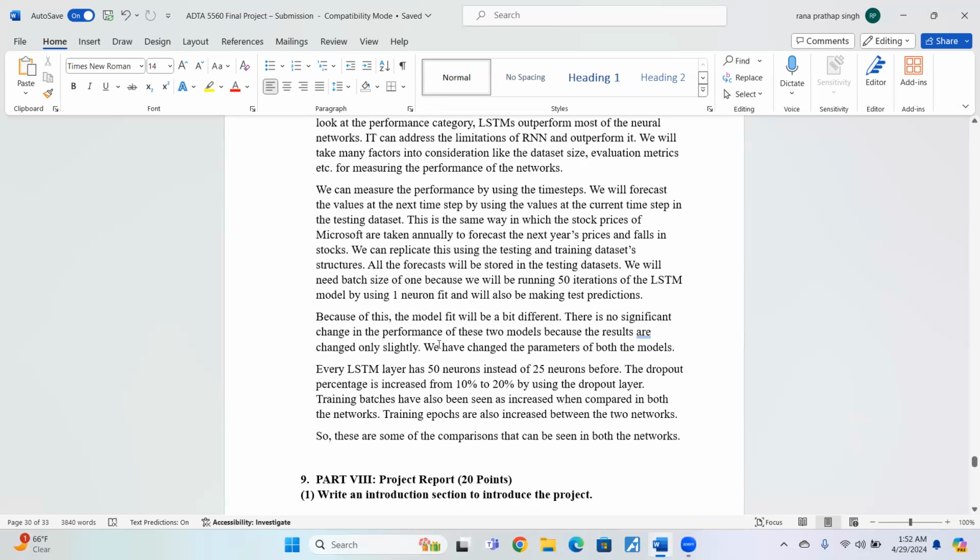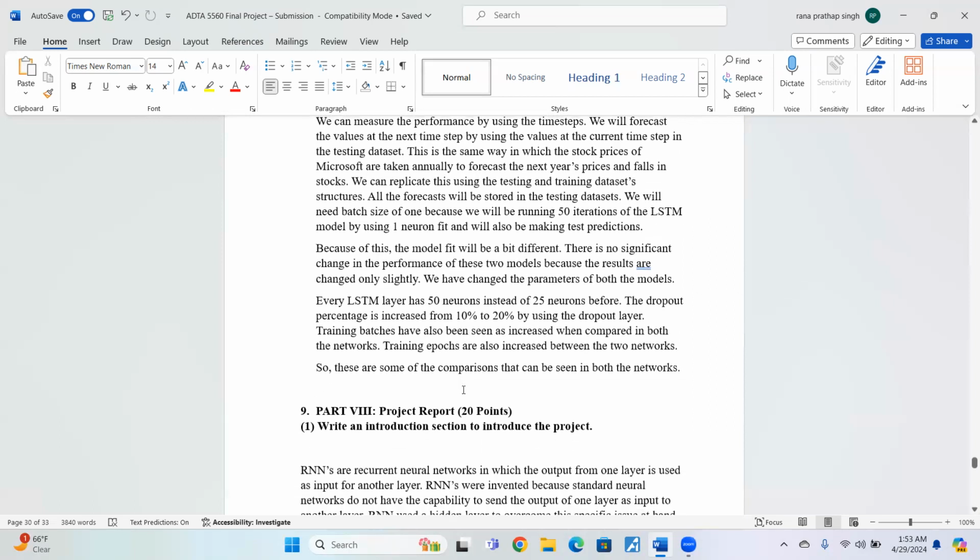Every LSTM layer has 15 neurons instead of 25 neurons before. The redesigned one has 50 neurons. The earlier one has 25 neurons, which is a clear change comparison. And the dropout percentage is increased from 10% to 20% by using the dropout layer.